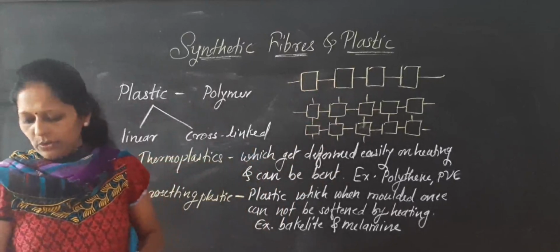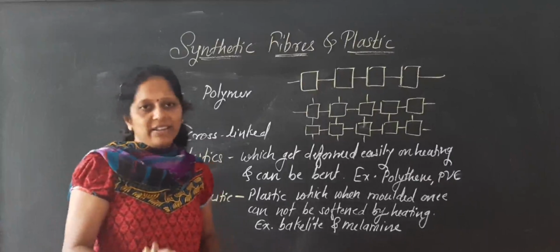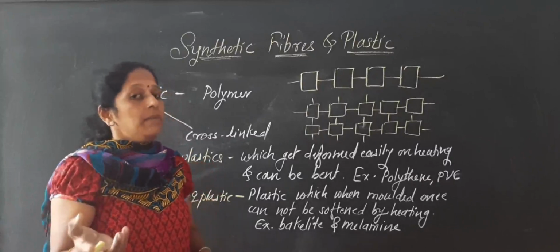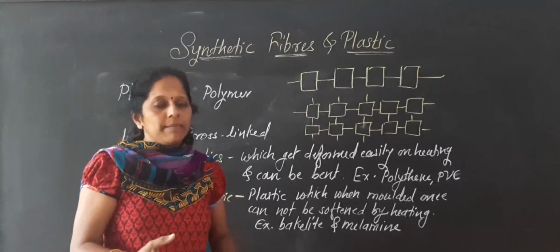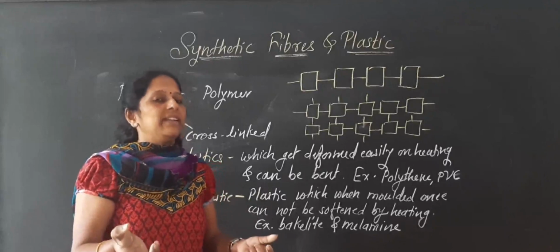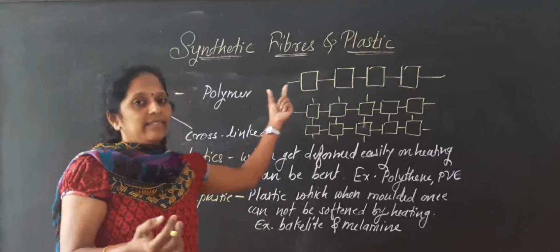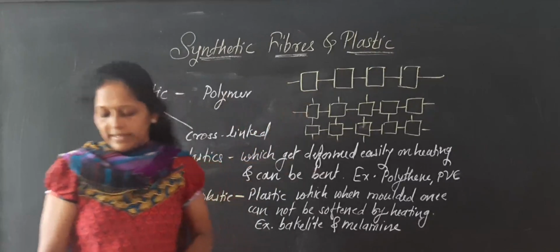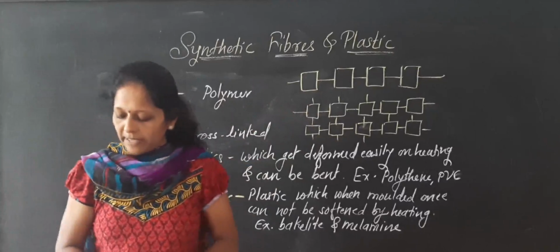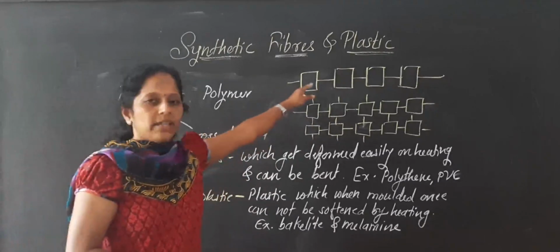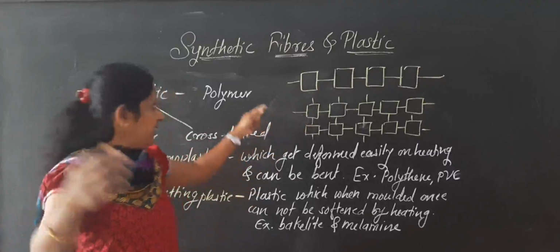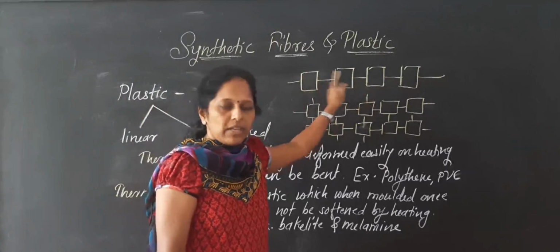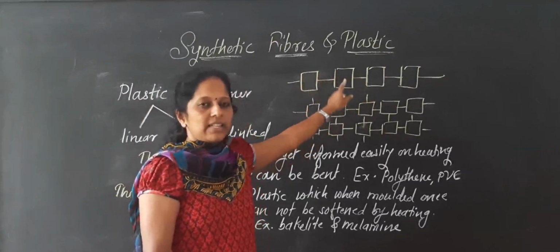So all plastics do not have the same type of arrangement. As I told, all plastics are not able to melt and bend easily and take shapes. Some, if we want to break or bend, do not bend easily, they break. So those types are there. So plastic is one type of polymer, but all plastics do not have the same arrangement of units. These are the smaller units, and they make bigger, larger units. In the polymer we learnt, as in the synthetic fibers, small units, small molecules form some big molecules or larger units.